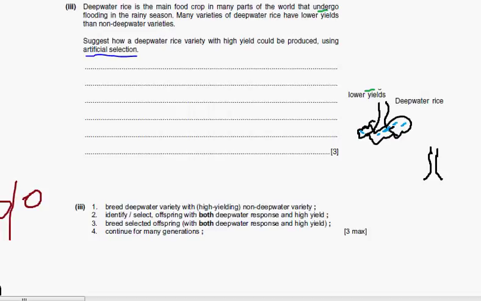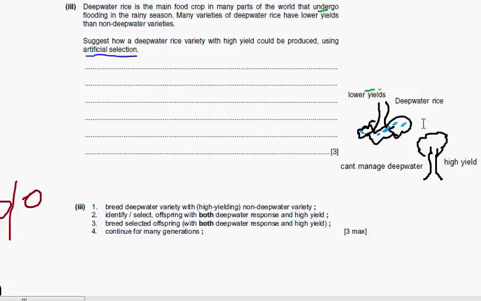It can't manage deep water, but this plant has a very high yield.